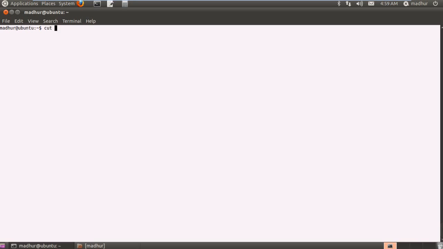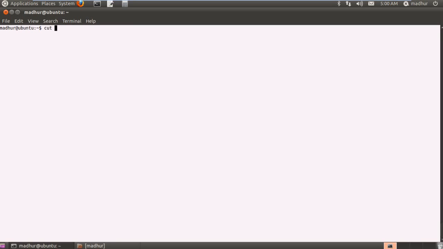Suppose I just want to see the name of the player and his age from this file, and I do not want to know the sport that he plays. What I'm going to do is use cut, and the default delimiter that cut sees in a file is the tab character. So that's what it uses as a separator. If I have Roger space Federer, then it would treat Roger and Federer as items in two different cells. But in this file we don't have tab as the separator.